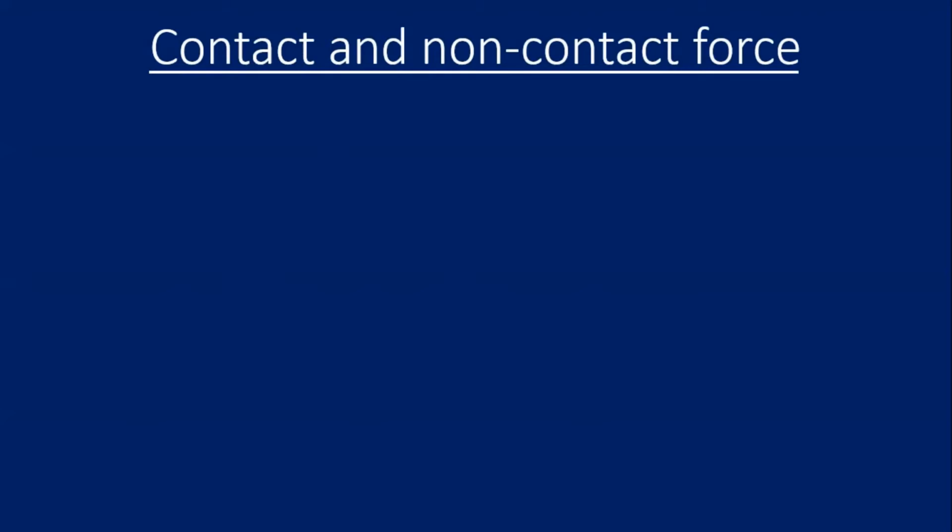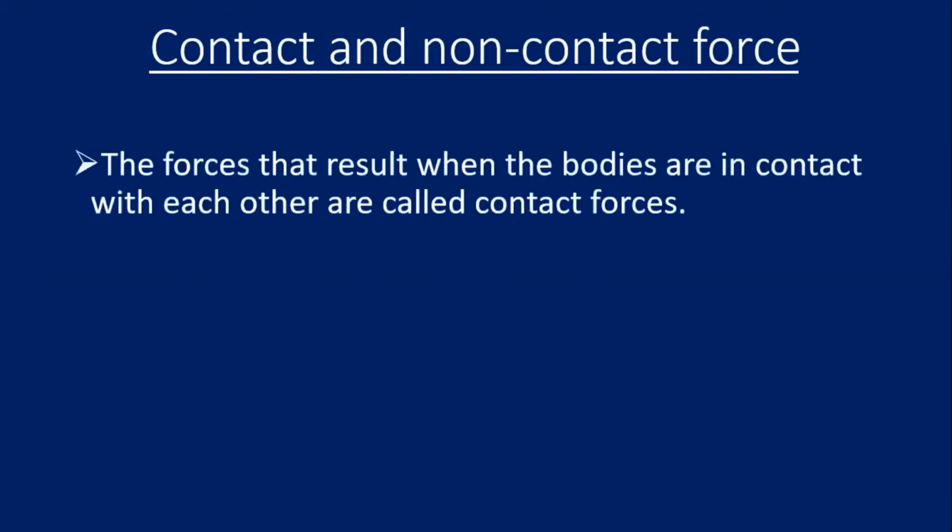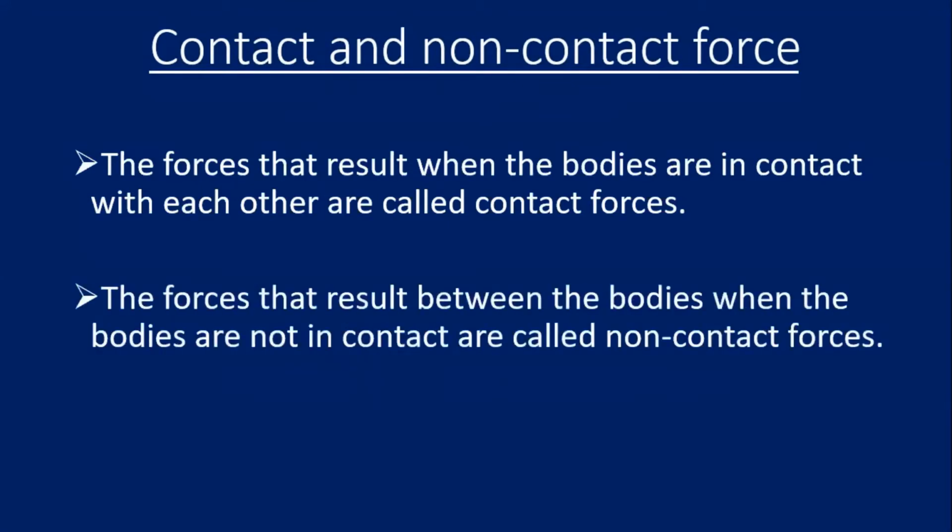Interaction between bodies can basically be of two types. One in which the bodies are in contact with each other, and the other in which they are not in contact with each other. The forces that result when the bodies are in contact with each other are called contact forces. And the forces that result between the bodies when the bodies are not in contact are called non-contact forces.